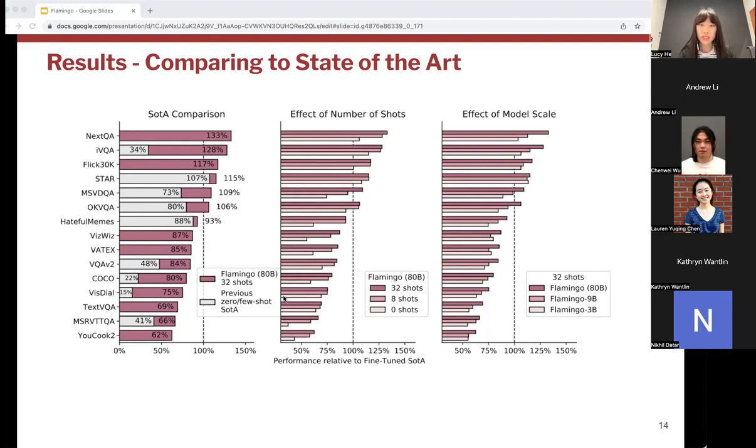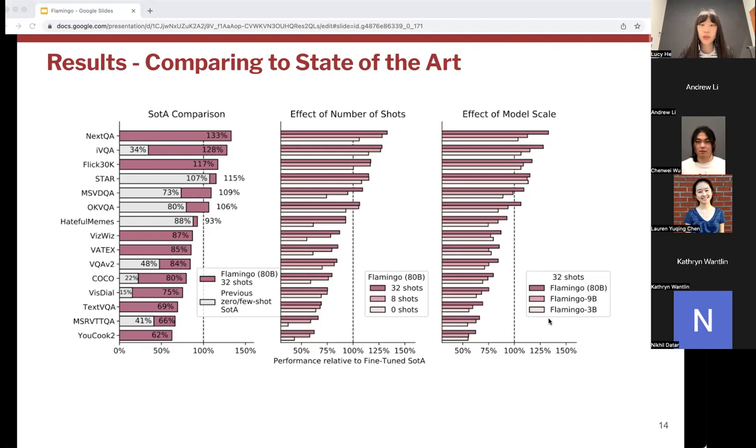In the middle, we see the influence of shots on performance. With the exception of STAR and Hateful Memes, we see that an increase in shots generally leads to better performance. On the right is the influence of scale on performance. Again, overall, the more parameters the model has, the better the performance, with the exception of STAR and BayTag.